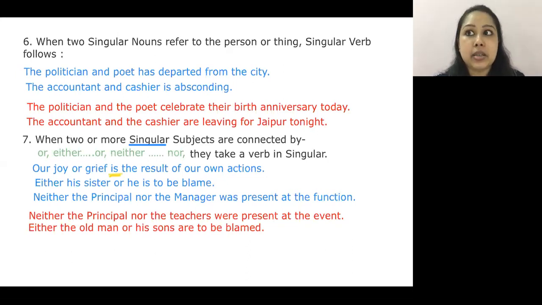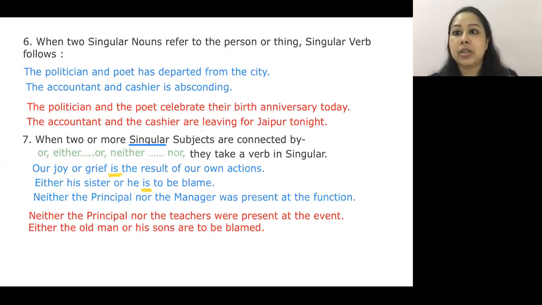Either his sister or he. Talking about two different people. I have a sister and I have he himself with me. And I'm confused. Who should I blame? So either of them is to be blamed. So again, it is singular. You will not say either a sister or he are to be blamed.